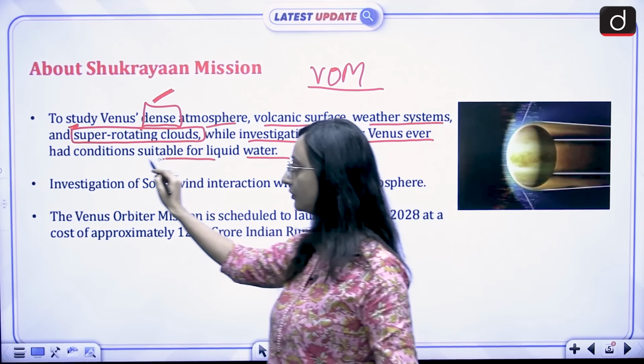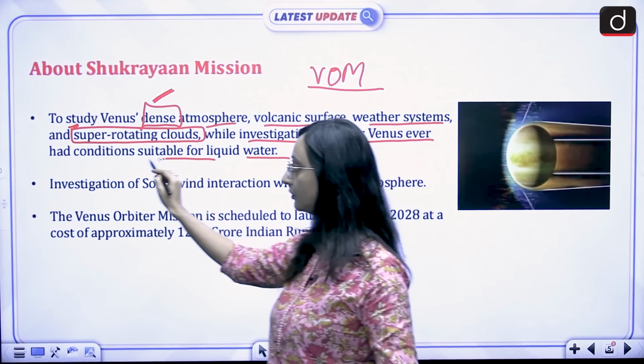Otherwise, what will happen? An extremely frozen atmosphere is going to be present. If there is absolutely no greenhouse effect in the atmosphere, then the climatic conditions are going to be frozen. Again, no life. So we need to have an appropriate amount of greenhouse gases in the atmosphere for life also to be sustainable.